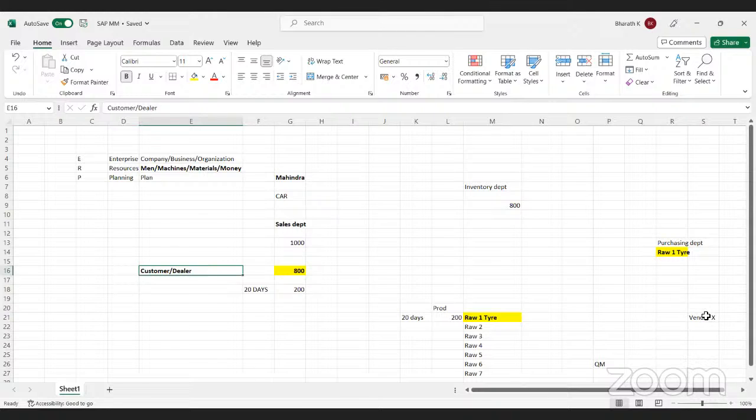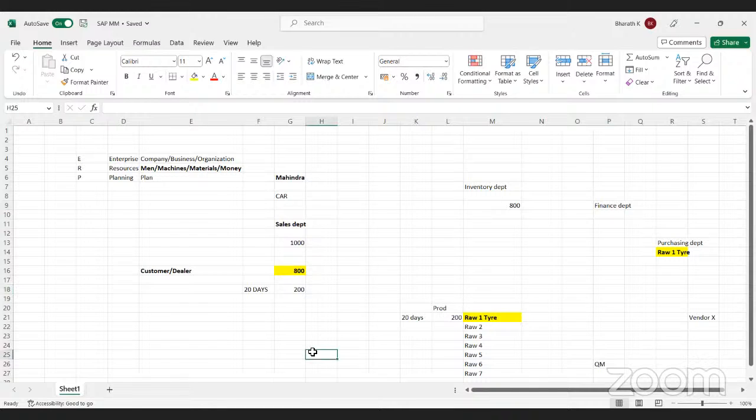Now, you are purchasing some material from the vendor. After purchasing, you have to make some payment to the vendor, right? Payment will be taken care of by the finance department. Finance department will take care of payments to the vendor whenever we purchase any material.